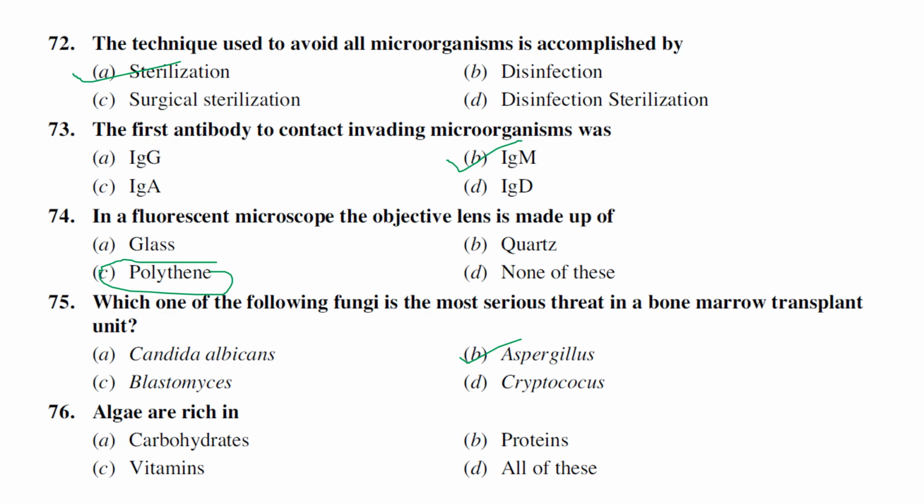Okay, algae is rich in. Algae is generally rich in proteins, carbohydrates, and vitamins. We can see single cell proteins. Single cell proteins are rich in vitamins, proteins, and carbohydrates. This is actually generally algae. In space research also, scientists are now planning to grow algae, because it contains a rich amount of carbohydrates, vitamins, and proteins.